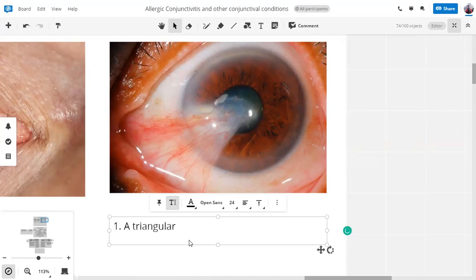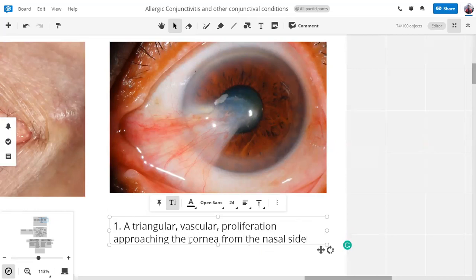Triangular vascular proliferation approaching the cornea from which side? The inner canthus, the nasal side. So the first thing we've done is describe our lesion. Now, secondly, are there any signs of inflammation? Apart from the vessels, the congestion we see in this triangular lesion, there are no signs of inflammation.